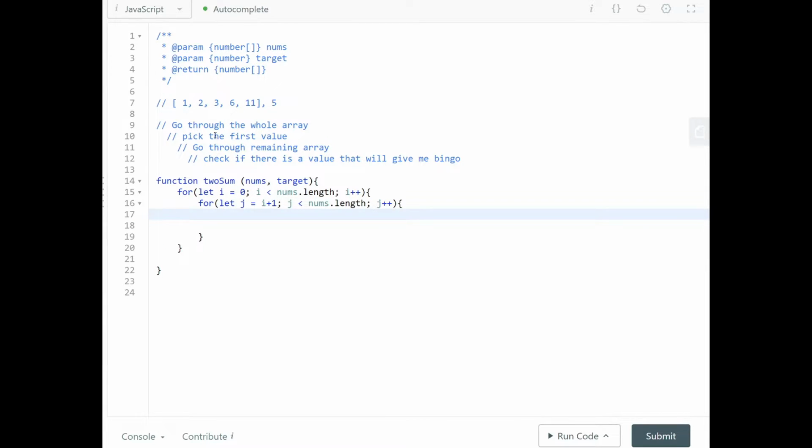Now what? All right, so you're checking this number and then you're checking the rest to find the solution, but in this case you're not going to find it. So you're going to start checking the second one and then check the remaining to see if you find the solution, right? So if you find a solution, and of course there's always one solution, what can you do? Well, if my nums at i plus my nums at j add up to my target, we will just return the two indices, which is i and j.